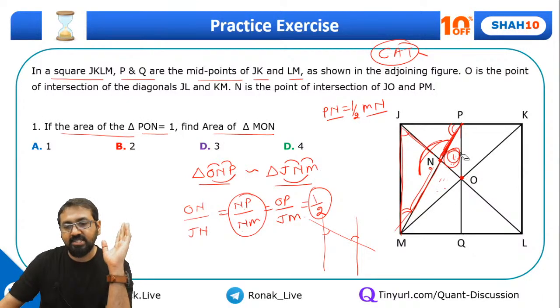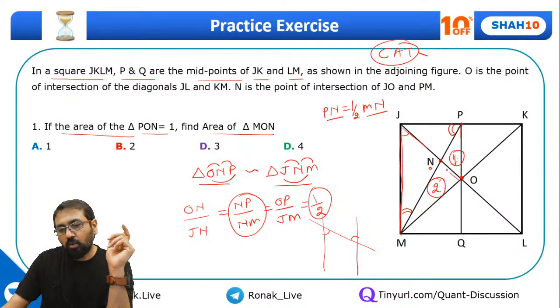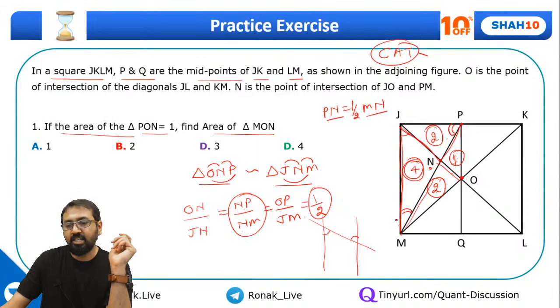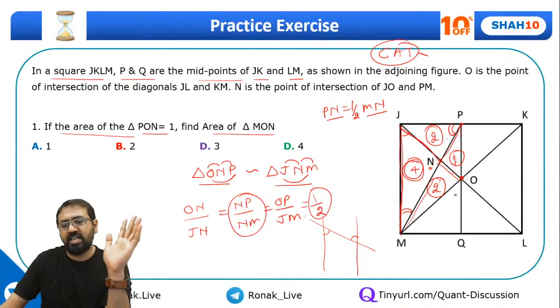So once again guys, if this area is 1, this has to be 2. Once again, ON and NJ is also 1:2. So if this is 2, this has to be 4. Same way, MN and NP are also 2:1, so if this is 4, this has to be 2. Correct? So now you have got almost all the answers, right?